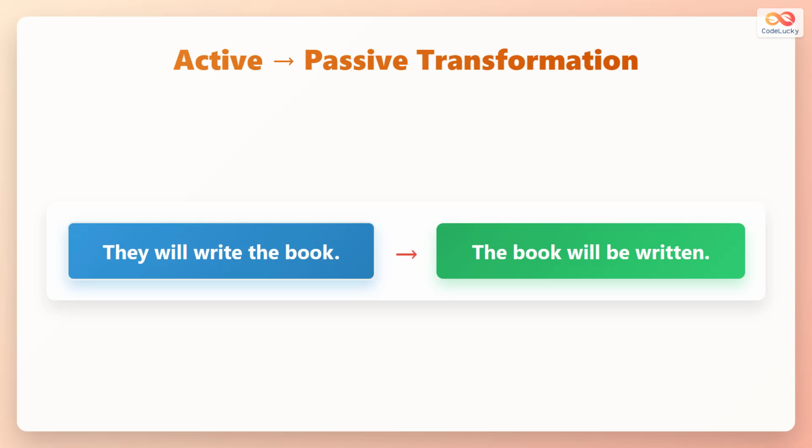Active sentence: they will write the book, becomes passive: the book will be written. The object, the book, moves to the front. Will stays for future tense. Be plus past participle, written, shows the action done to the object. The doer, they, may follow with by if needed.